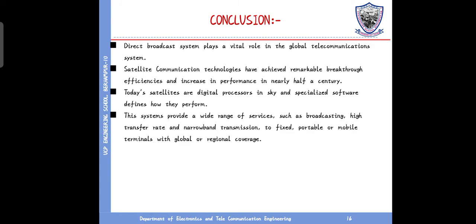Conclusion: direct broadcast systems play a vital role in the global telecommunication system. Satellite communication technologies have achieved remarkable breakthroughs in efficiency and increased performance in the past half century. Today, satellites are digital processors in the sky and specialized software defines how they perform. This system provides a wide range of services such as broadcasting, high data rate and narrowband transmission to fixed, portable or mobile terminals with global or